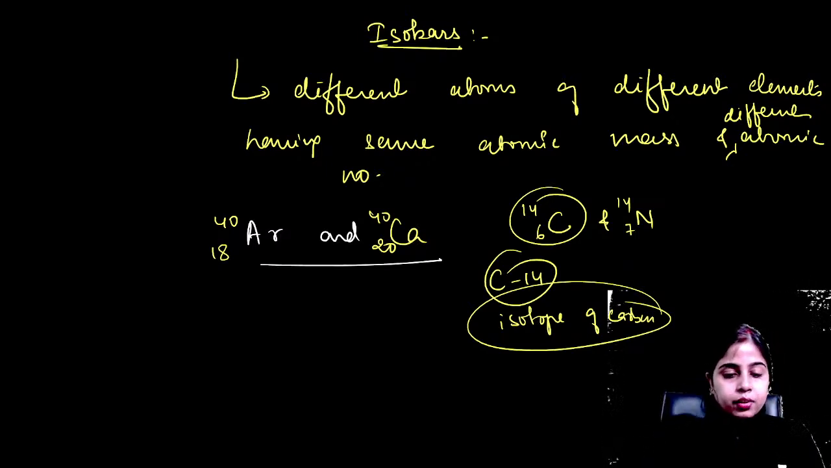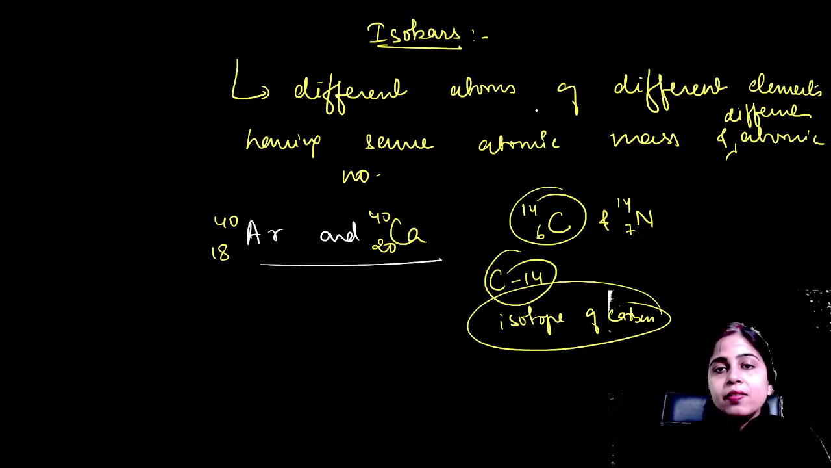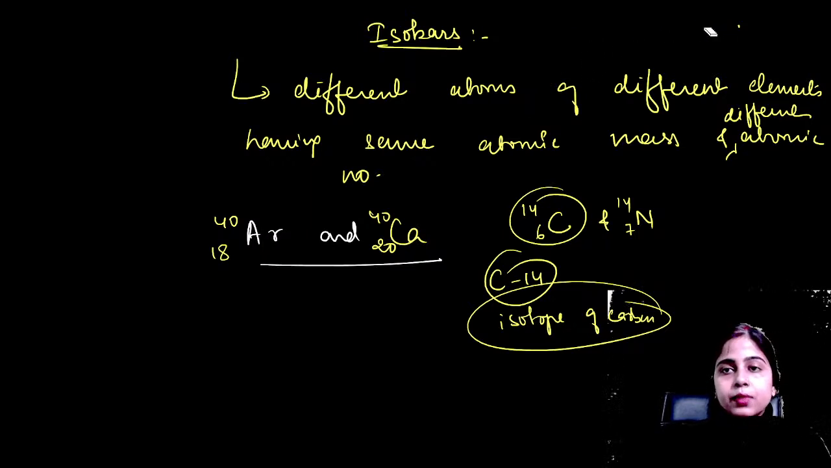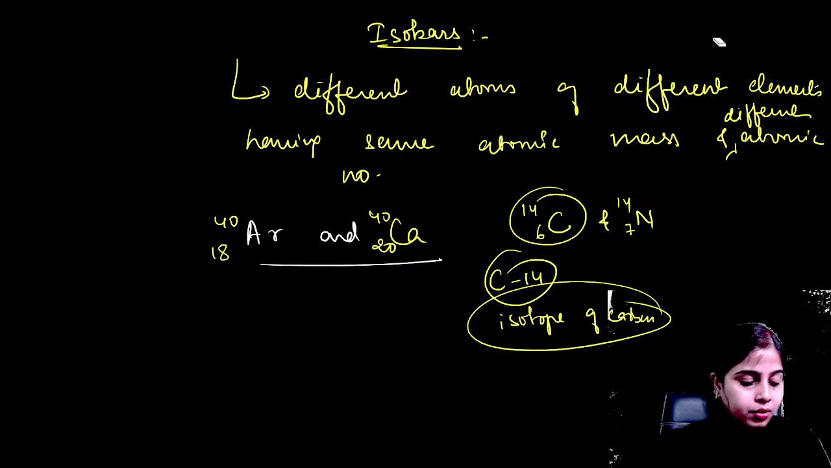Clear everyone? Is it clear? Tell me first. So isotopes are atoms having same number of protons, or you can say same number of electrons too. Isobars have same atomic mass. Okay, clear everyone? Okay, thanks ma'am. Clear everyone? Is it clear? Just tell me once if it is clear.